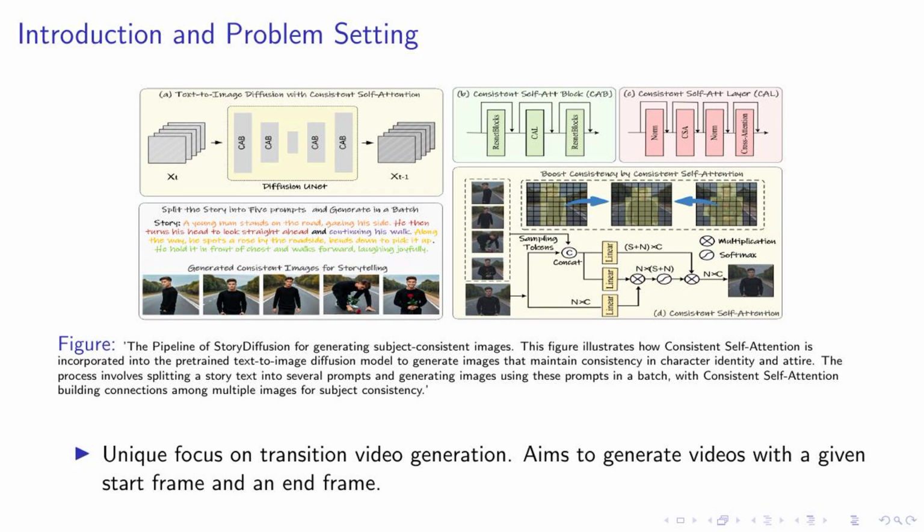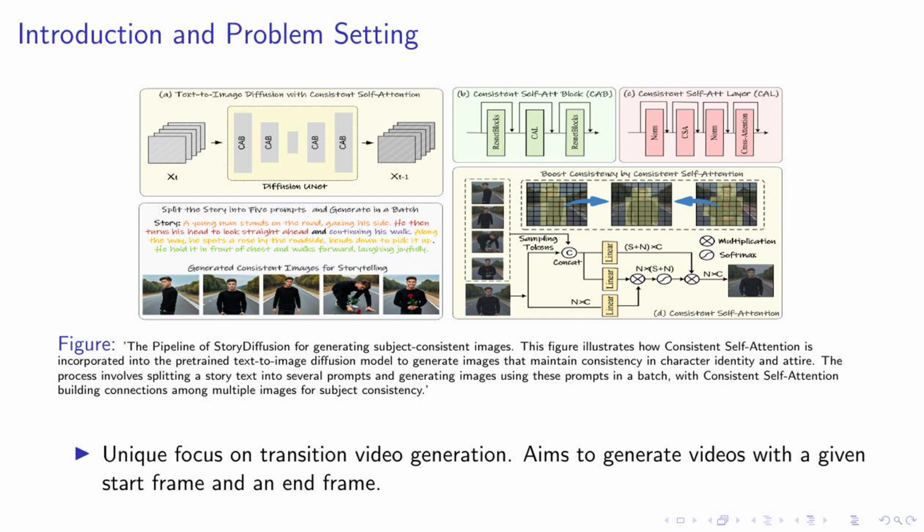The figure you see here illustrates the pipeline for generating subject-consistent images. This is achieved by incorporating our unique consistent self-attention into a pre-trained text-to-image diffusion model. The process begins by breaking down a story text into several prompts. These prompts are then used to generate images in a batch. The magic happens when our consistent self-attention comes into play, building connections among these multiple images to ensure subject consistency. This means that the identity and attire of characters remain consistent across the images, which is crucial for storytelling.